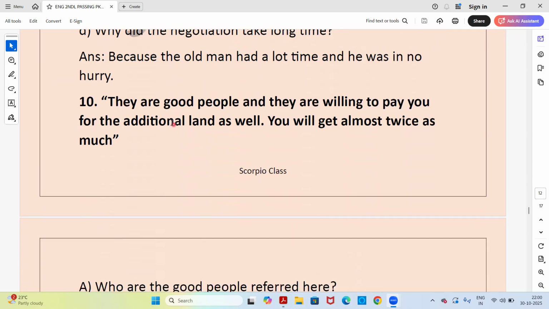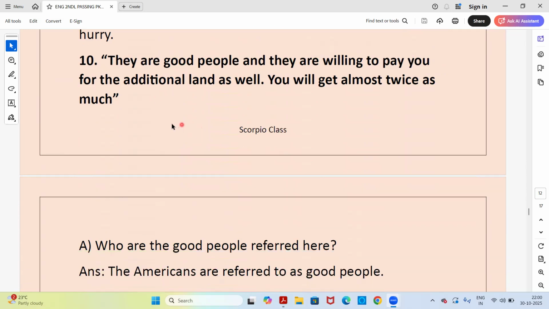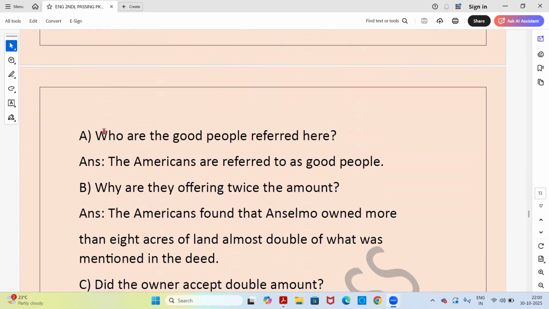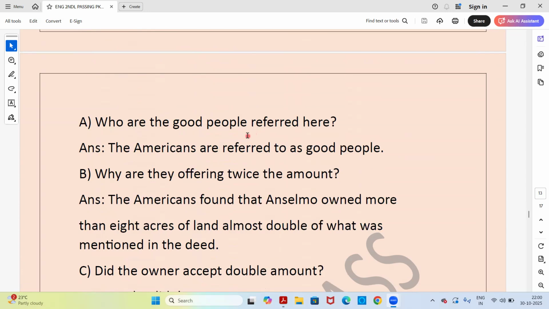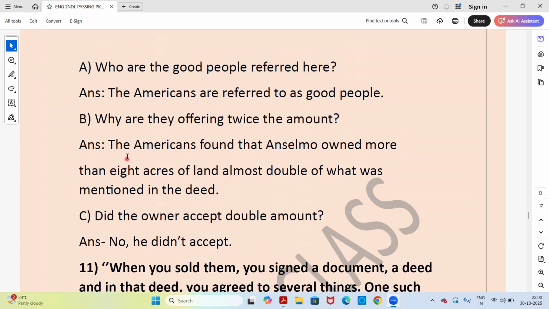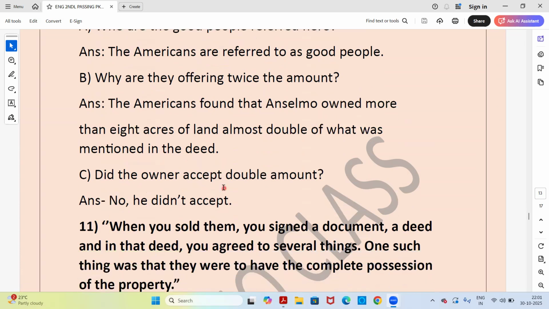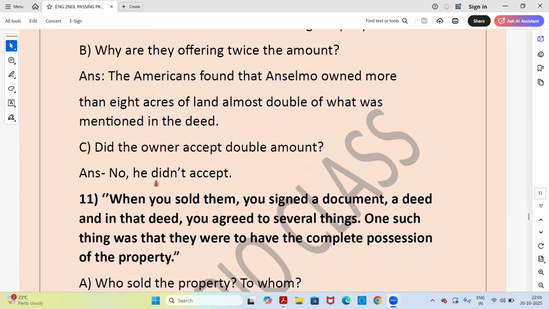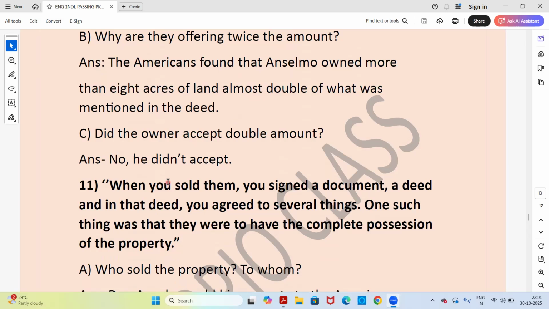Next question. They are good people and they are willing to pay you for the additional land as well. You will get almost twice as much. So question here, who are the good people referred here? Answer, the Americans are referred to as good people. Why are they offering twice the amount? The Americans found that Anselmo owned more than 8 acres of land, almost double of what was mentioned in the deed. Did the owner accept the double amount? No, he did not accept.